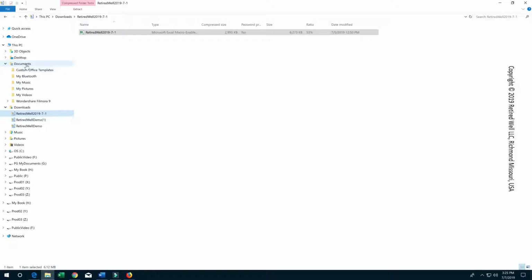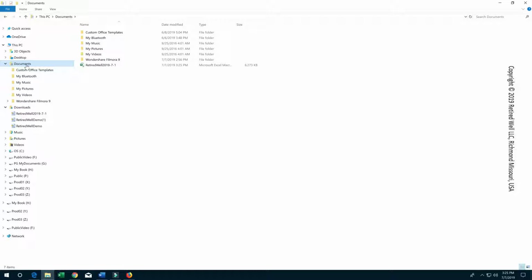However, do not store the file on a cloud drive like OneDrive. The tool makes constant updates and cloud drives can cause problems. Once the file is moved into the Documents directory, double-click on that file.